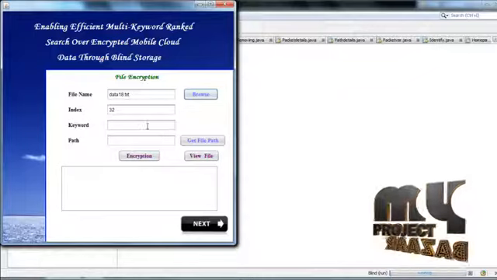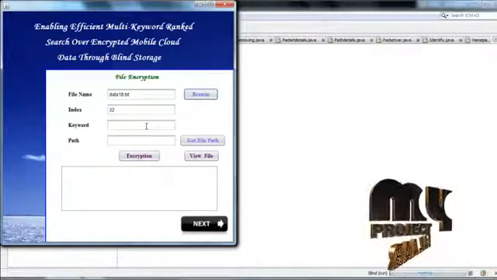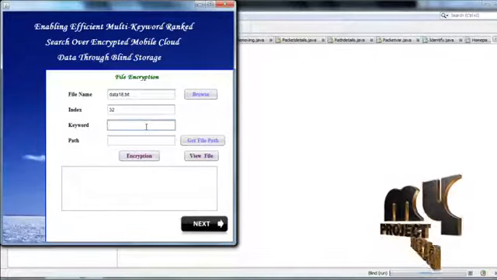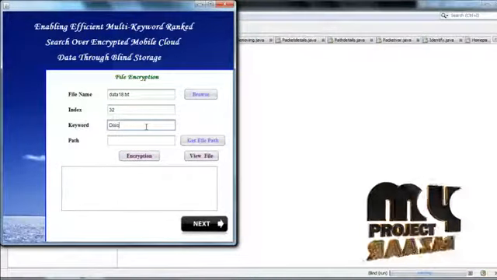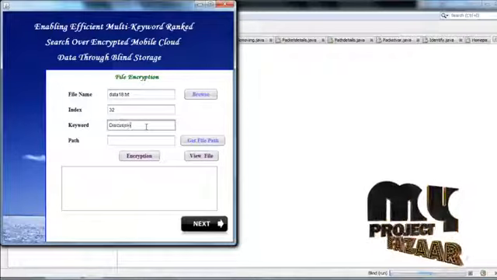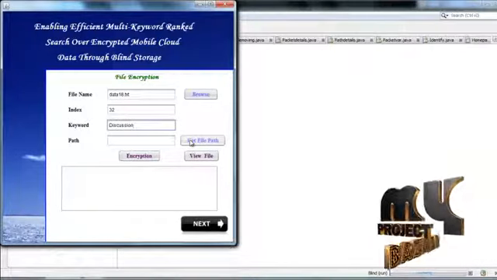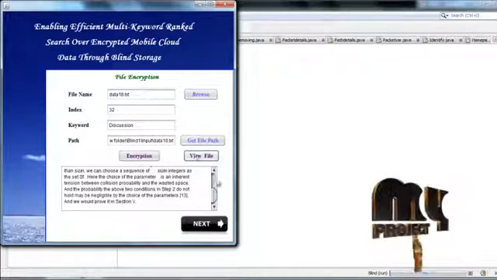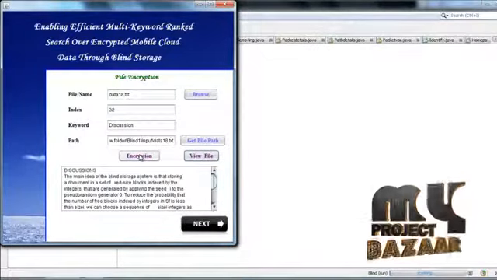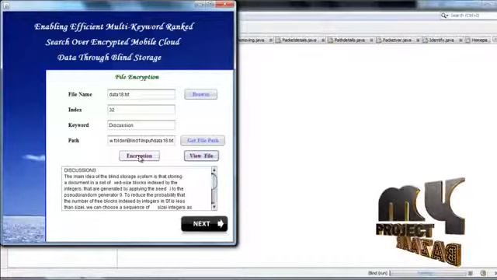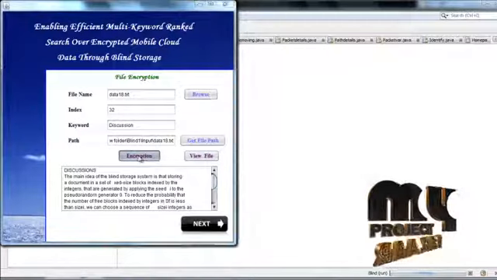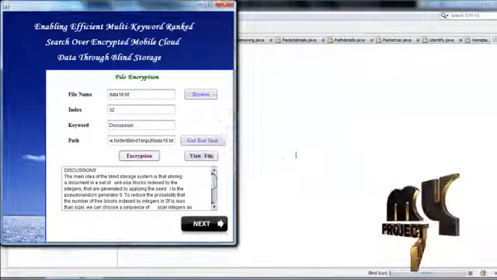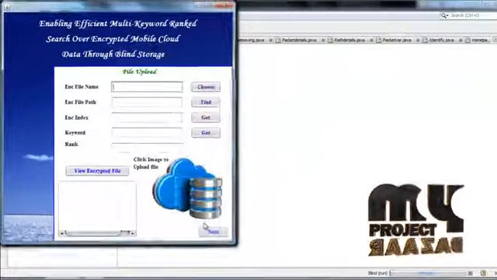Give the keyword to this file to be encrypted. Get the file path, view this file, and click the encryption option. File successfully encrypted.